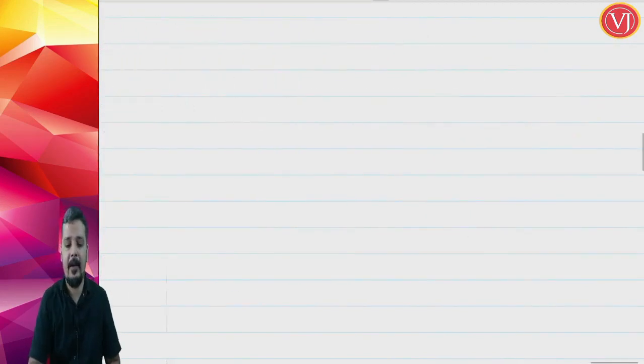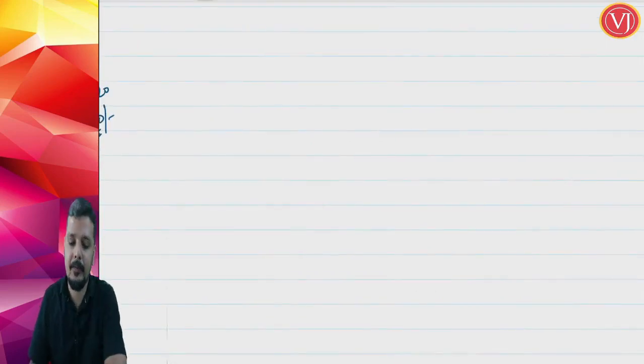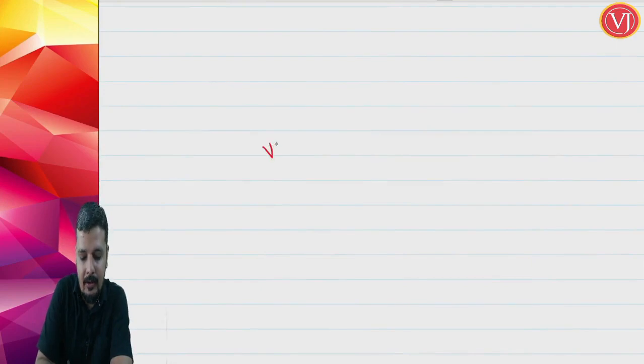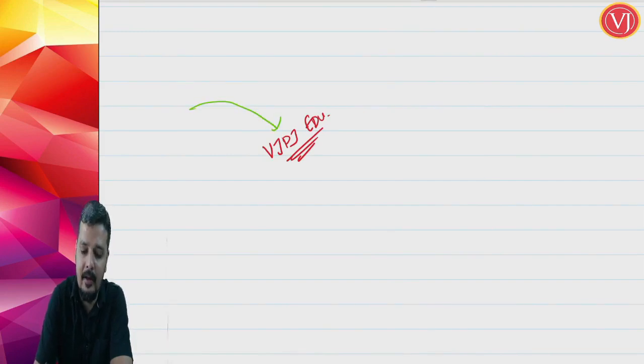Now, if I change this example and try to confuse you. Suppose, for taking our classes at VJ, PJ education, you are booking the seats and making a payment of 1000 rupees as token amount.